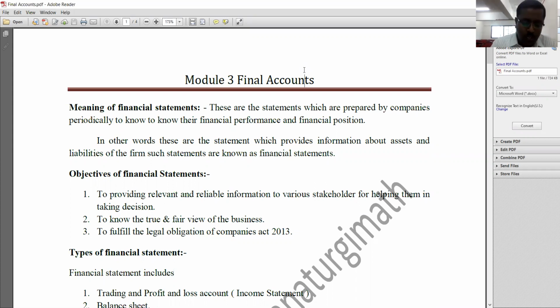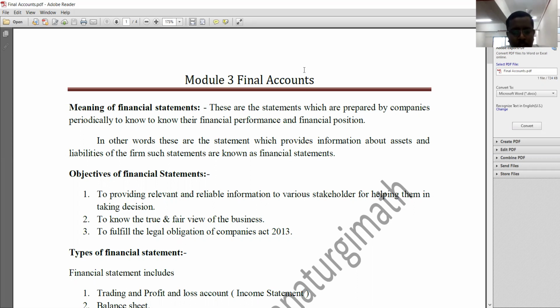Let's go through the contents of this particular module. This particular module is all about final accounts. What is a final account? You people know about the accounting cycle. There are 5 phases in the accounting cycle. It begins with business transaction, followed by journal, journal to ledger, ledger to trial balance, and trial balance to final accounts. Right. So, what is the meaning of final accounts?